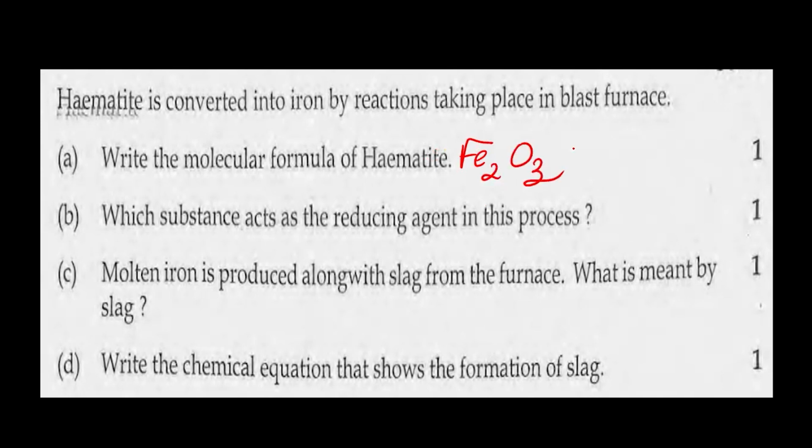Fe2O3. And which substance acts as a reducing agent in this process? So we have gone through the extraction steps. In those steps, carbon monoxide is acting as the reducing agent that will abstract oxygen from this iron. Okay, carbon monoxide is a reducing agent. Molten iron is produced along with slag from the furnace.